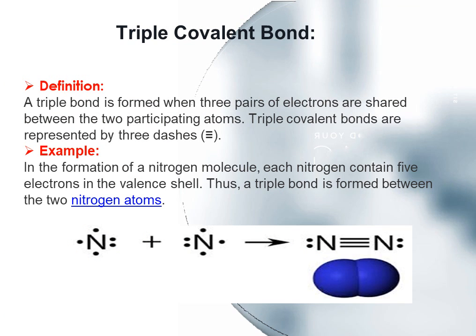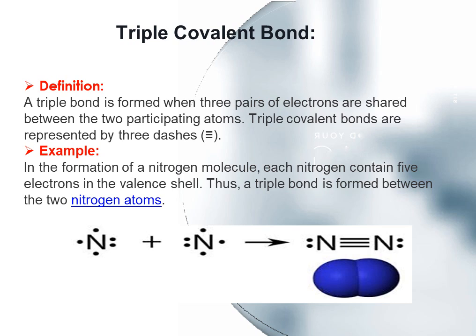Triple covalent bond. Definition: a triple bond is formed when three pairs of electrons are shared between the two participating atoms. Triple covalent bonds are represented by three dashes. For example, in the formation of the nitrogen molecule, each nitrogen atom contains 5 electrons in the valence shell.